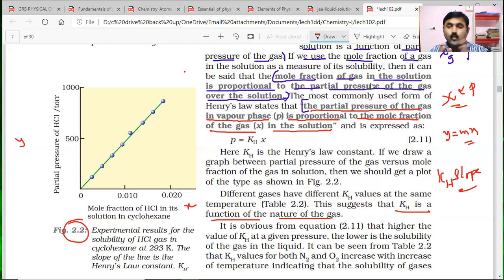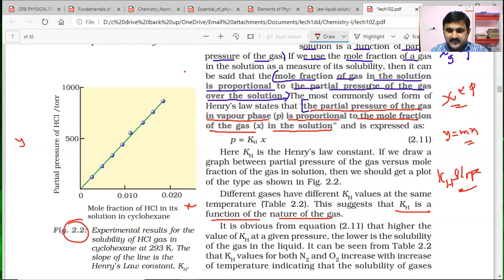When we know the KH value, we can decide the solubility of the gas in the solution, whether there is a greater extent or lesser extent of solubility of the gas in the solution. We can decide based on KH.